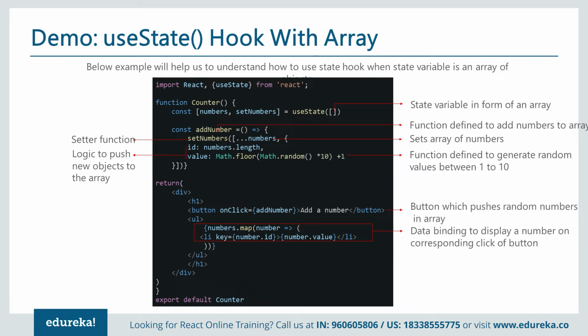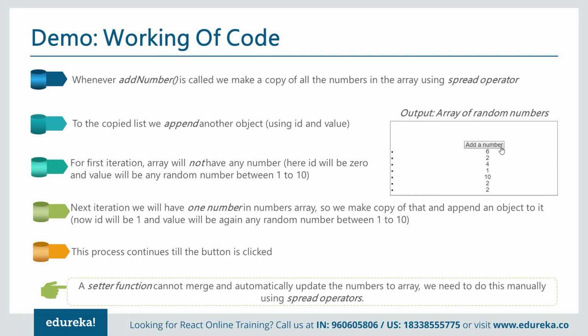Now what does this do? It calls setNumber and passes that numbers array which I'm getting. And then it has id as numbers.length, and value is equal to Math.floor. So on the click of that, this addNumber generates one random number and passes it there. And that value I can iterate and print there. How does it look? So basically when you iterate there, it's like 6, 12, 4, 1, 10, 2, 2. So basically we get the output.